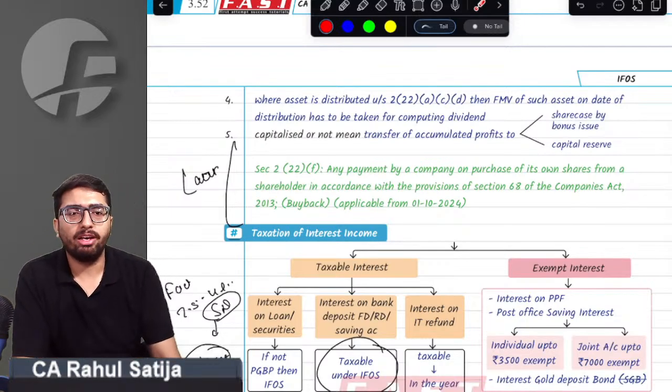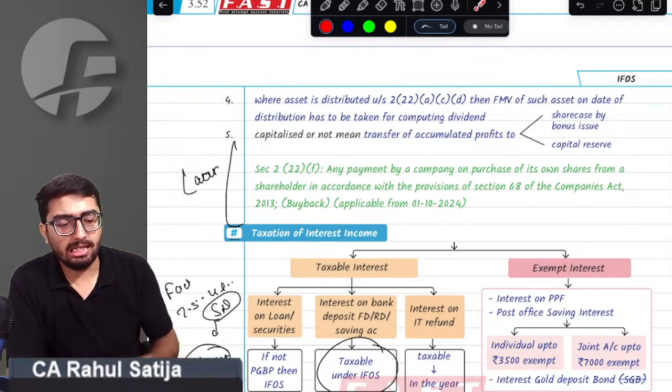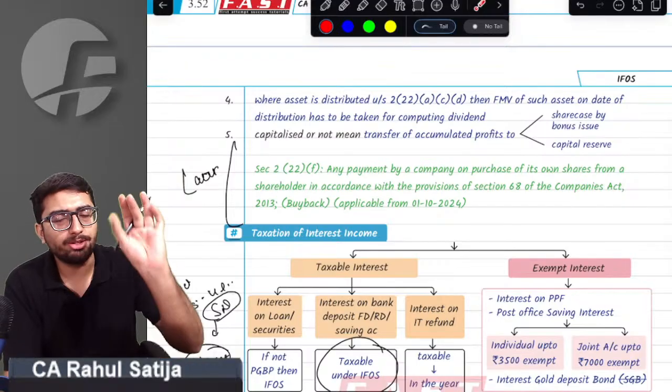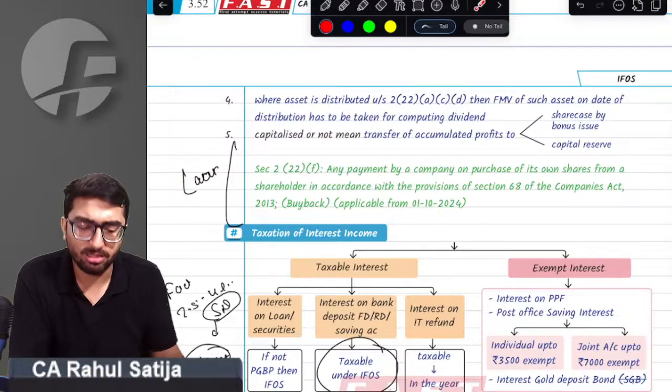This is section 222F. We will discuss this later when we study assessment of various entities. Right now, you only need to remember that as per section 222F, any distribution by the company in case of buyback will become deemed dividend.